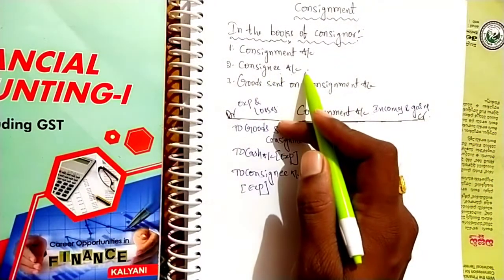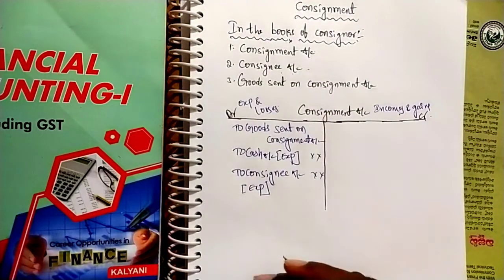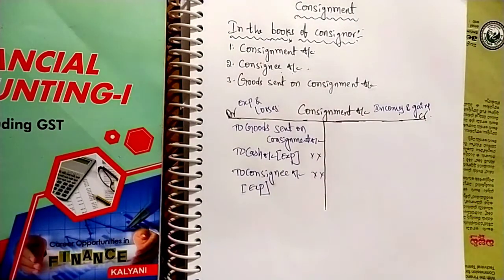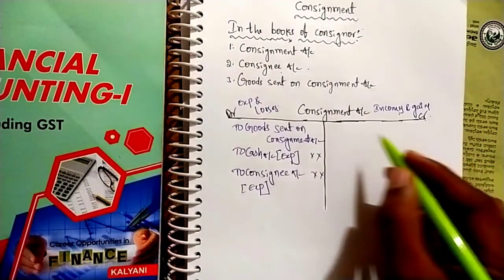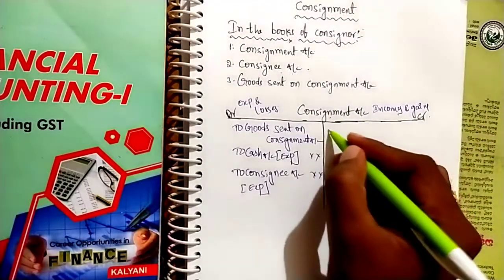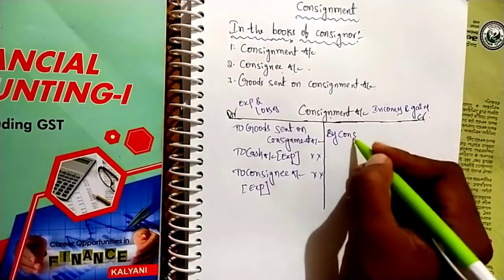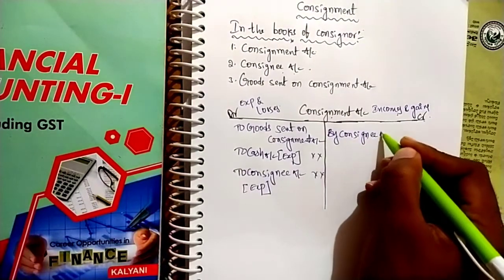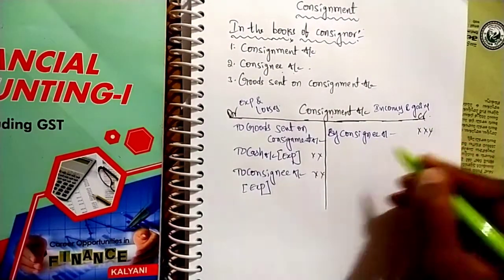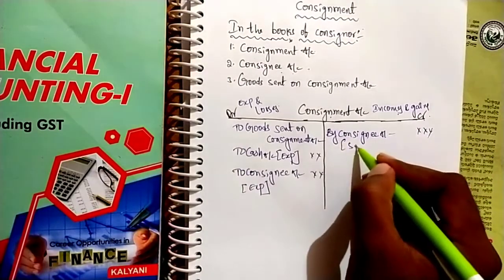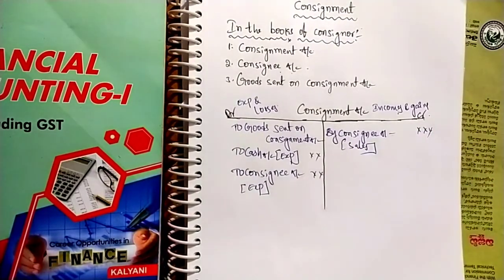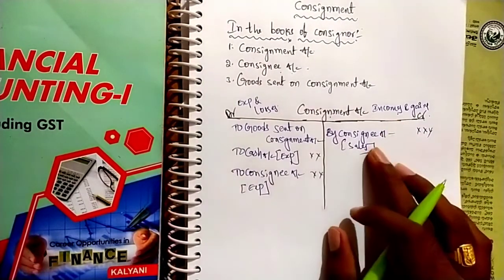Consignee. So that's why debit the receiver. Consignee account is debited, consignment account is credited, by consignee account, in the bracket sales. That's it. This is a major income.